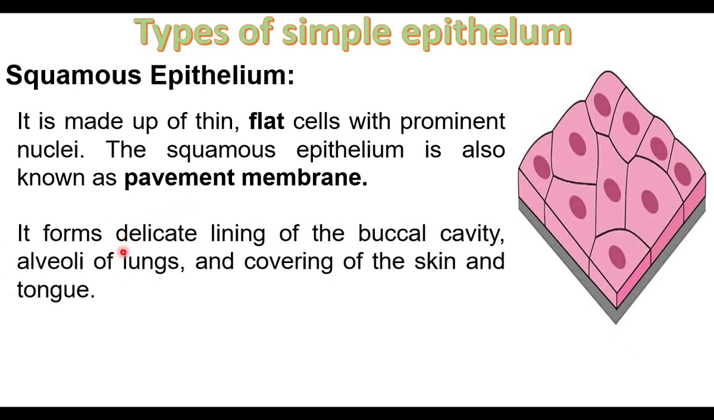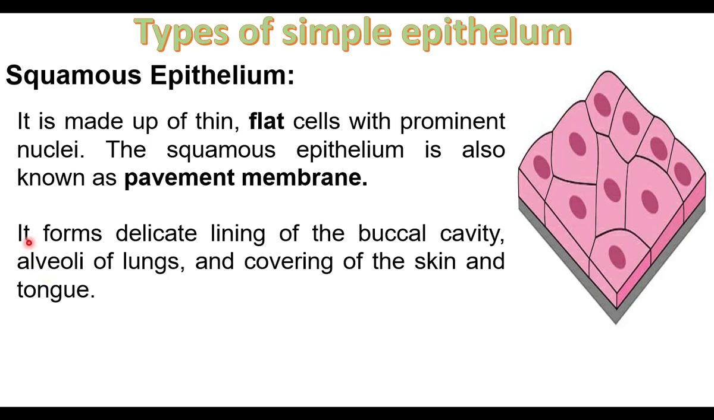It forms delicate lining of the buccal cavity. What is buccal cavity? Mouth cavity is called buccal cavity. And they line, means cover, alveoli of lungs. Inside our lungs, millions of small bag-like structures are there. They are called air sacs or alveoli. They are covered by squamous epithelium.